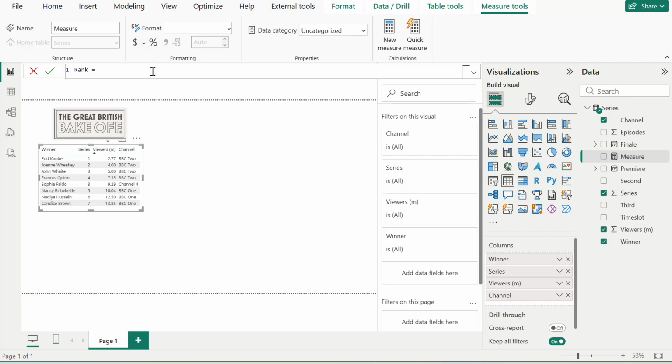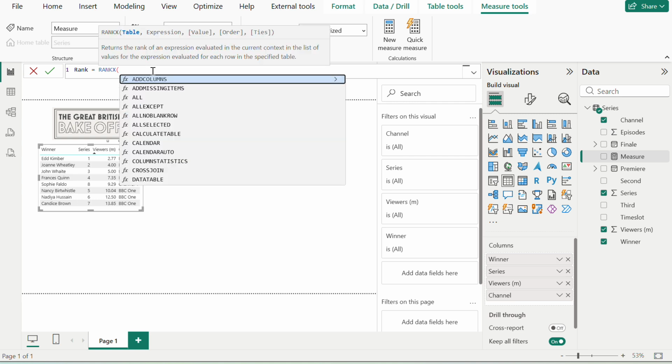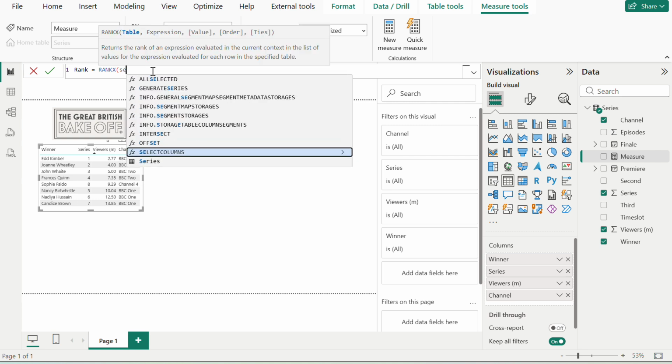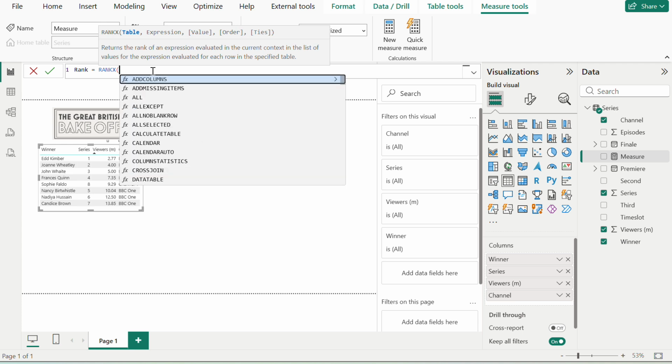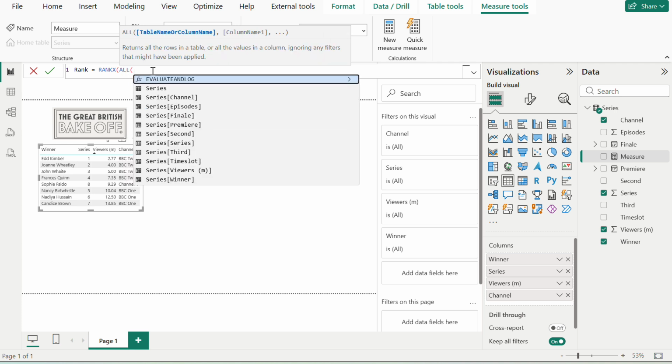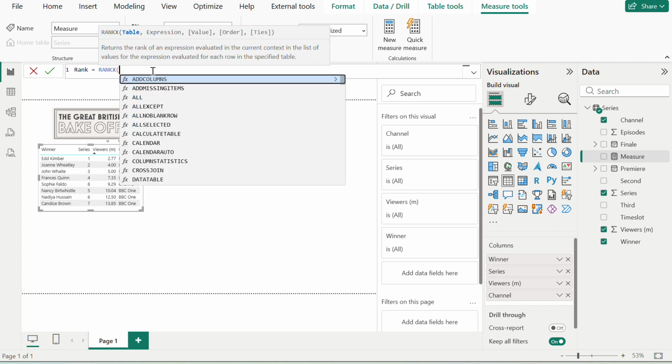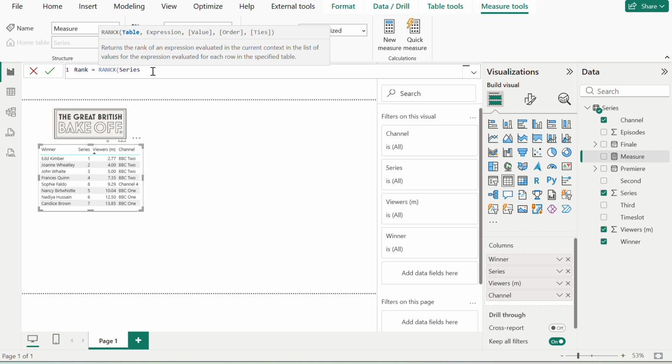So we will be using the RANKX function for this, where we have a table of series, comma.